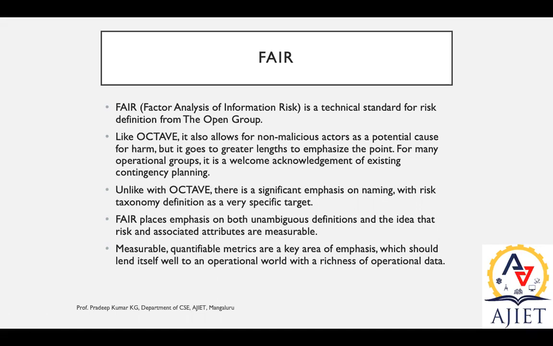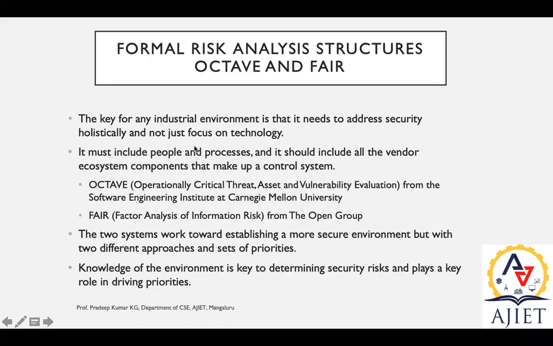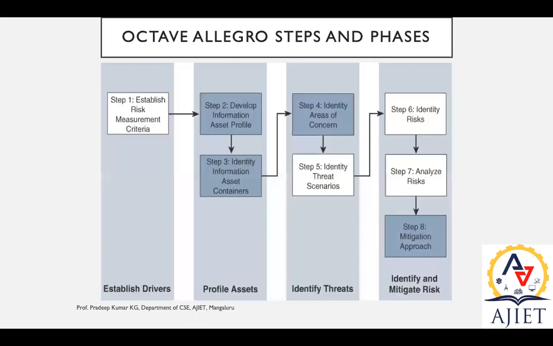So we were discussing in our last session, we have seen OCTAVE, a formal risk analysis structure. OCTAVE is operationally critical threat, asset and vulnerability evaluation. These are the different phases, the different steps that are supposed to be carried out to get a proper risk analysis and its detailed structure. This is one of the approaches.